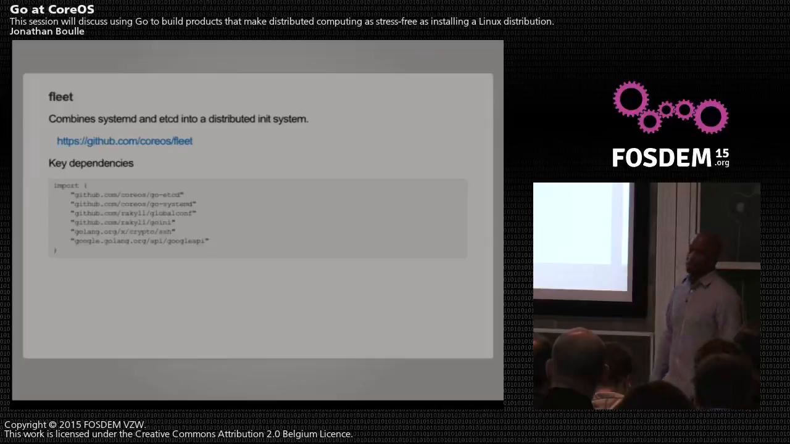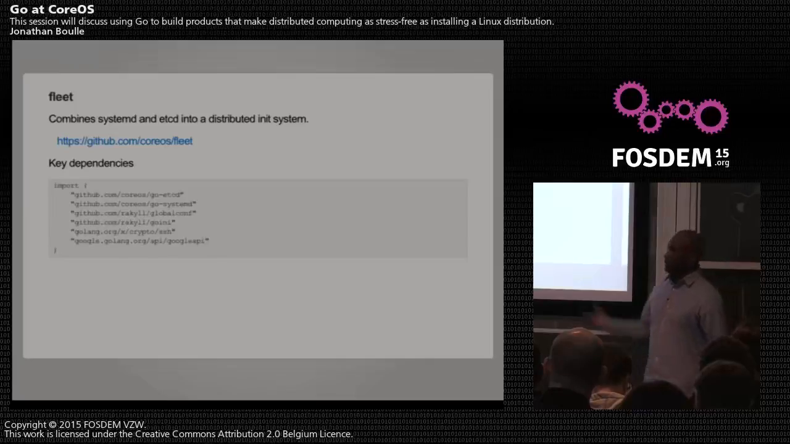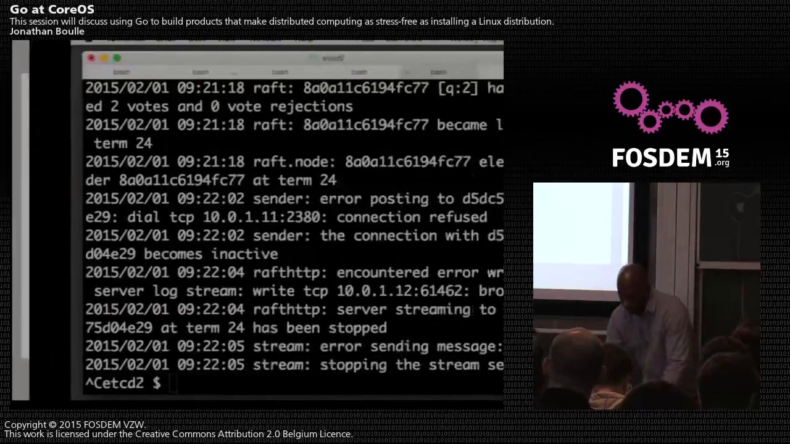And for the client API in Fleet, we actually use Google's API spec, where you define it in JSON and then generate the client libraries from that. So that's been really helpful, even though we're only using it to generate our Go client libraries. If someone wanted to do a Fleet library in Ruby, they can just use the same tools.